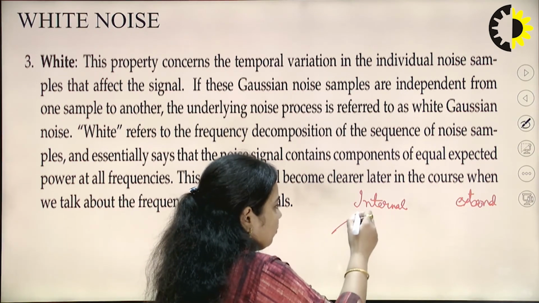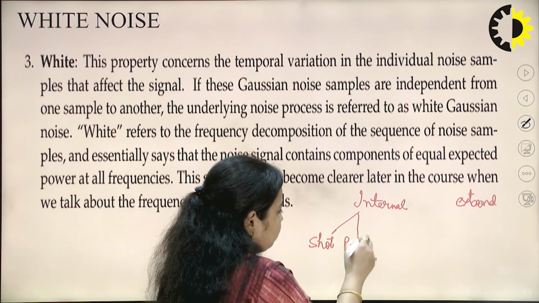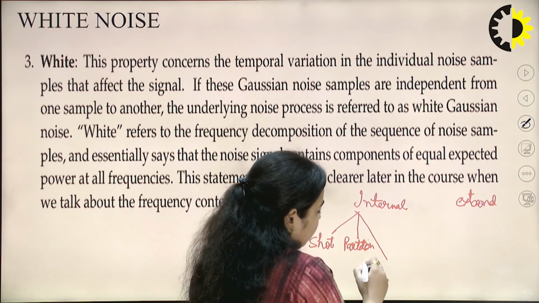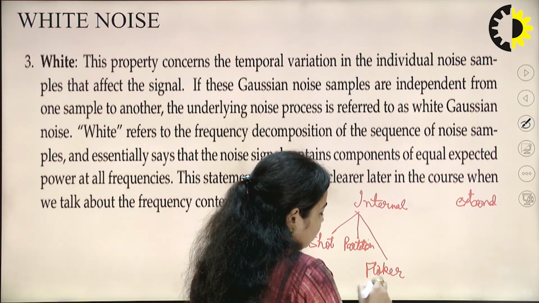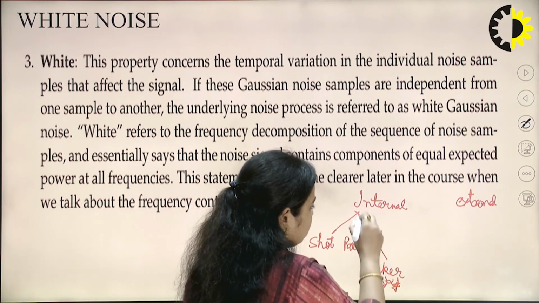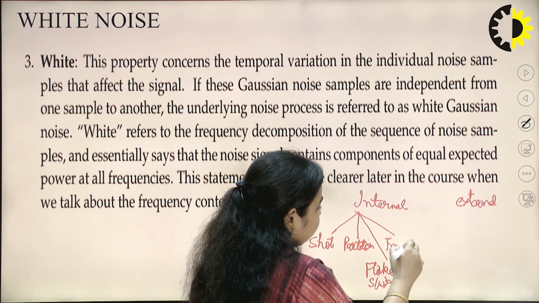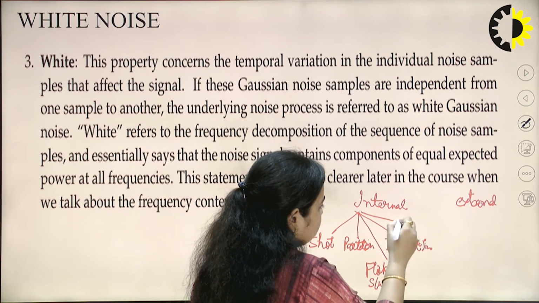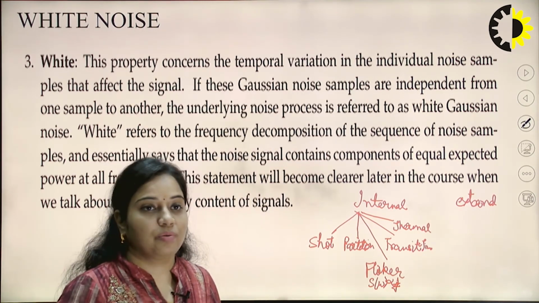There are 5 types of internal noise. The first one is shot noise, next is partition noise, then flicker noise. Flicker noise is also known as low frequency noise because its PDF is inversely proportional to the frequency. Another one is transit time noise, which is known as high frequency noise. The last one is thermal noise. This thermal noise is also known as white noise, and also as Gaussian noise.